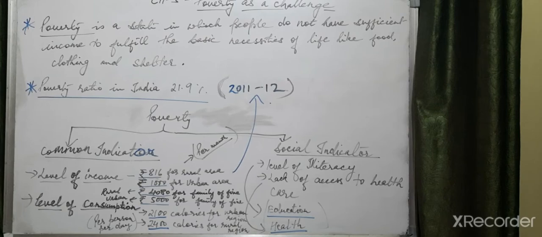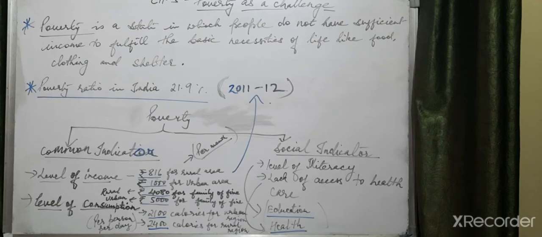It has been devised that the income should be rupees 816 per person per month for rural areas, and rupees 1000 per person per month for urban areas. And for a family of 5, rupees 4080 per month in rural areas and 5000 in urban areas. This is given on the level of income. If people are getting less than this, they are below the poverty line.